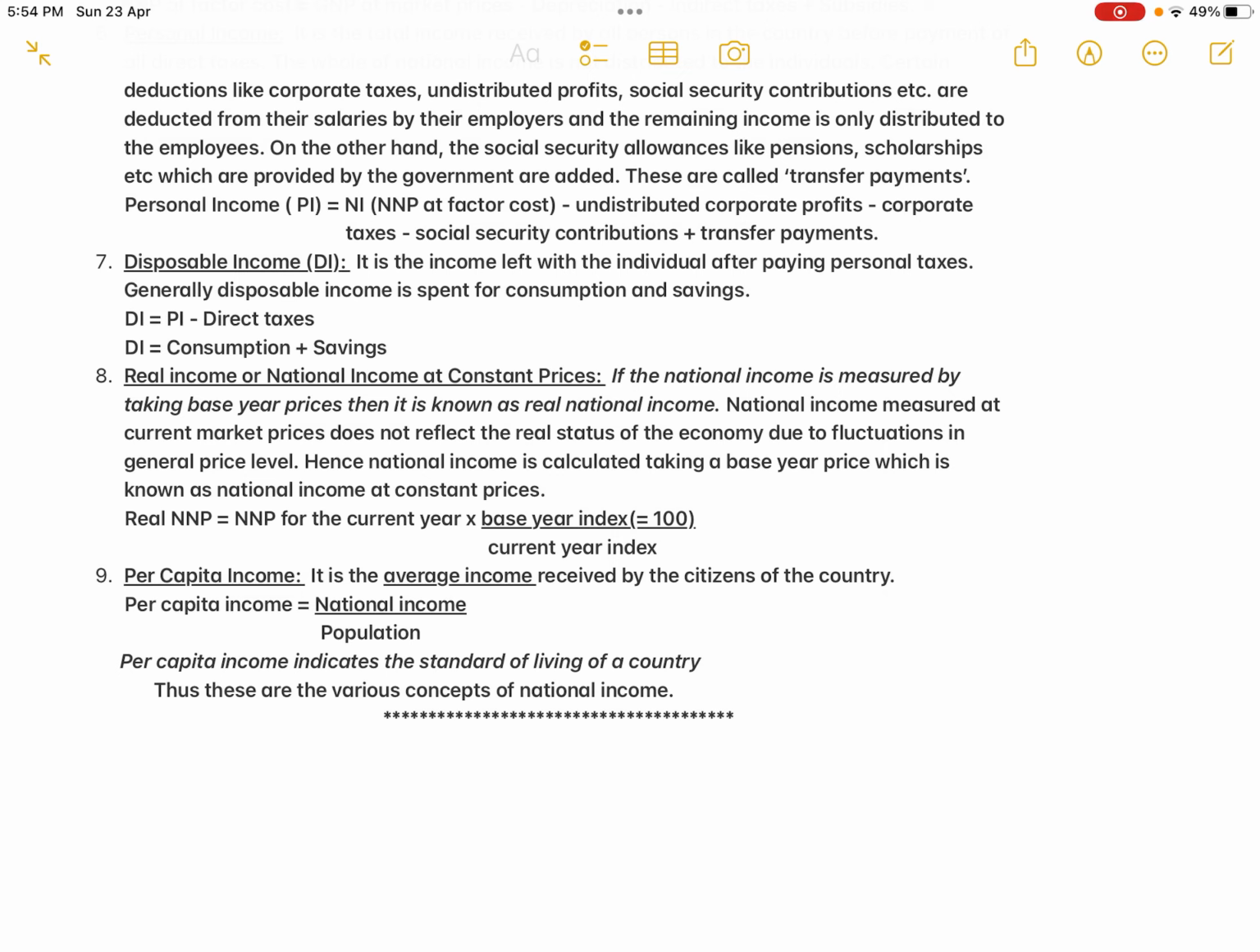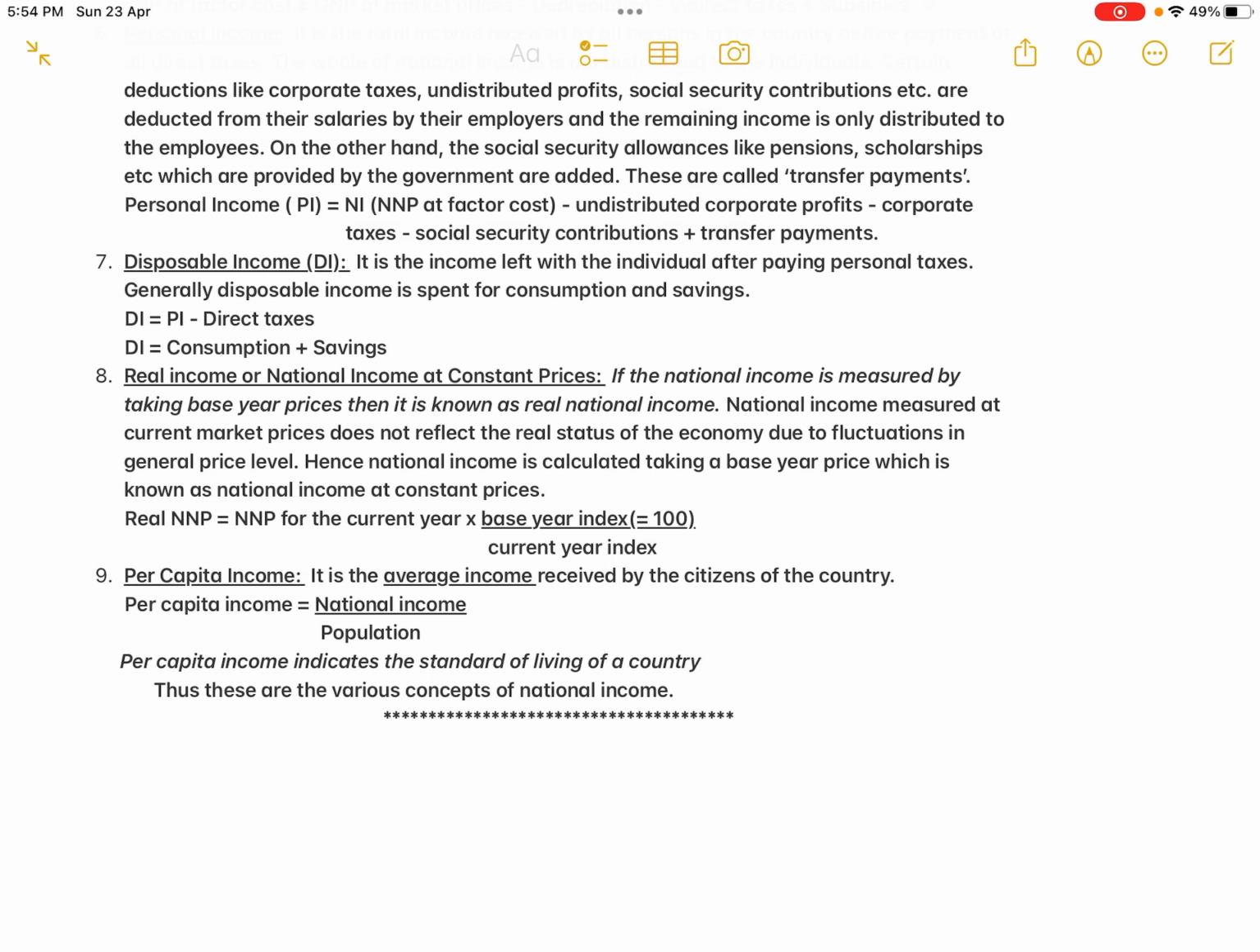Per capita income is nothing but the average income received by the citizens of the country. See, personal income is the individual income received by each and every individual in the country. Per capita income is not the individual income; it is only the average income received by the citizens of the country. So what is the formula here? Per capita income is equal to total national income divided by population.